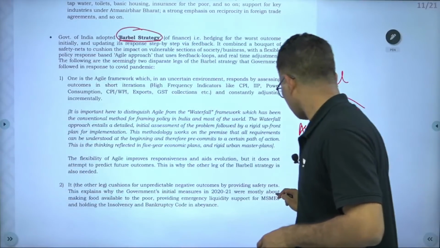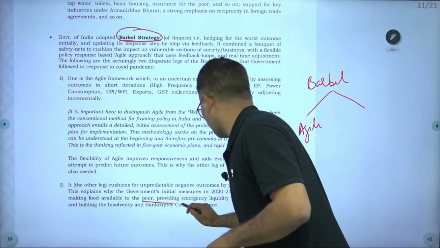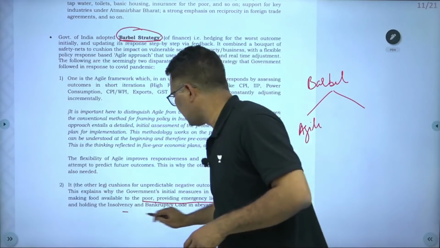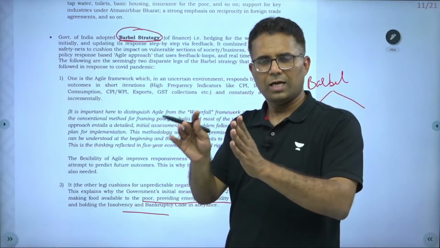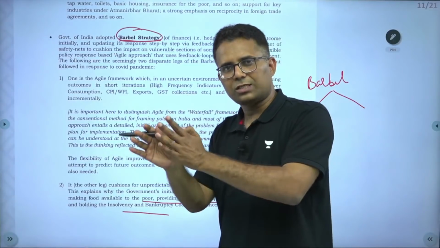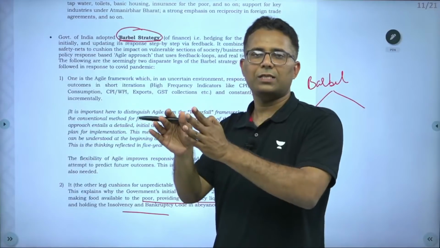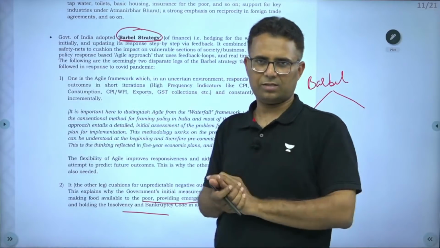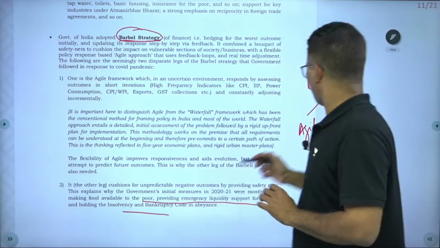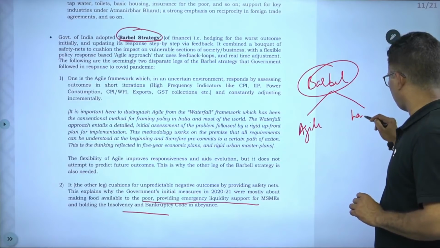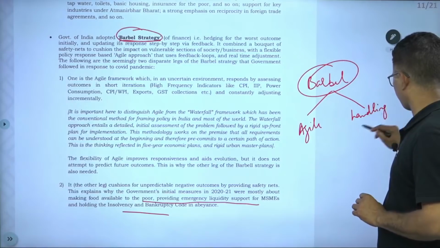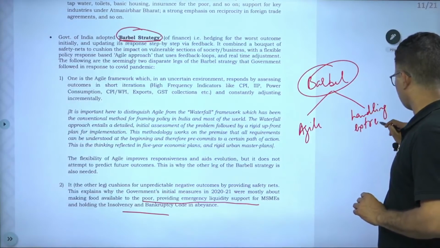For the poor people, it has provided free food, and for the poor industries, small industries, it has provided cheap availability of credit. So, barbell strategy it has followed, handling extreme risks.